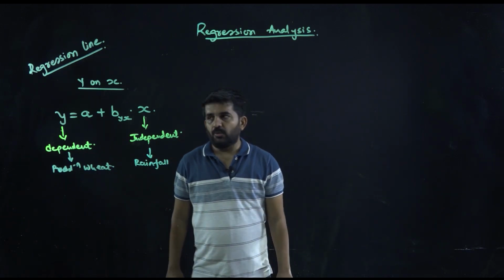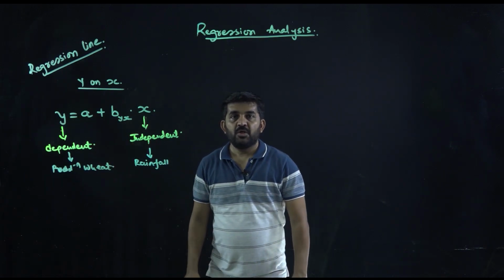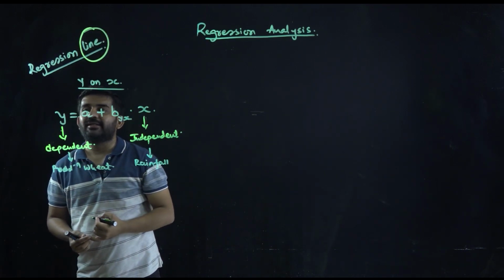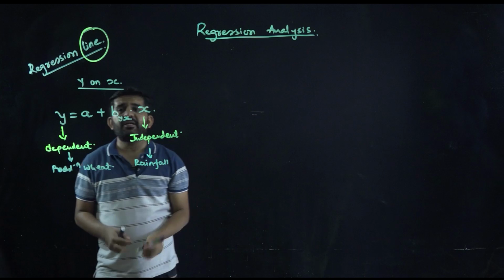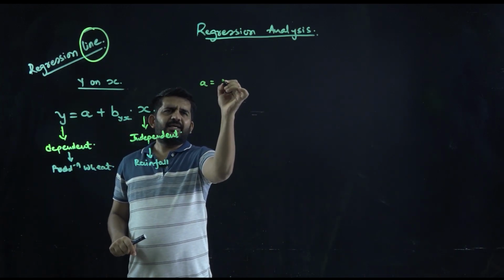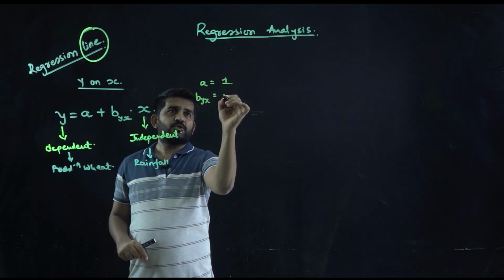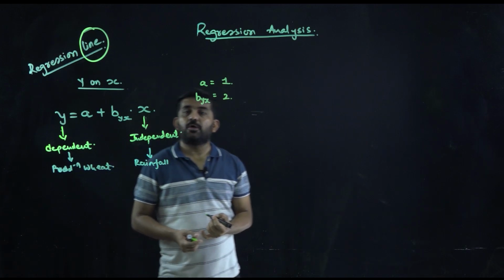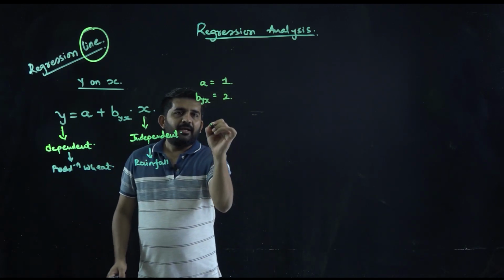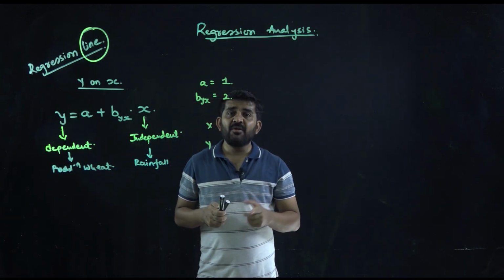Is it all right? Now try to understand this. Why is this termed a regression line? Let me take very simple values of a and byx. Say a is 1 and byx is 2. Now let us find the value of y given the value of x.